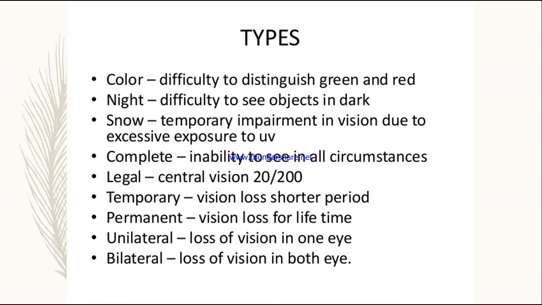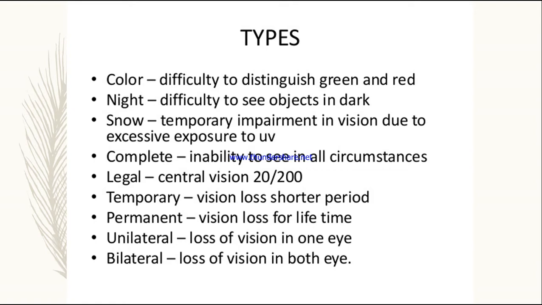Complete blindness, inability to see objects in all circumstances. In all aspects, a person is not able to see an object, so he or she is having complete blindness. Legal, when the central vision is 20 by 200. Next, temporary blindness, vision loss for a shorter period. So for a short period of time, a person is having blindness, and we can call it temporary. Permanent, vision loss for a lifetime.